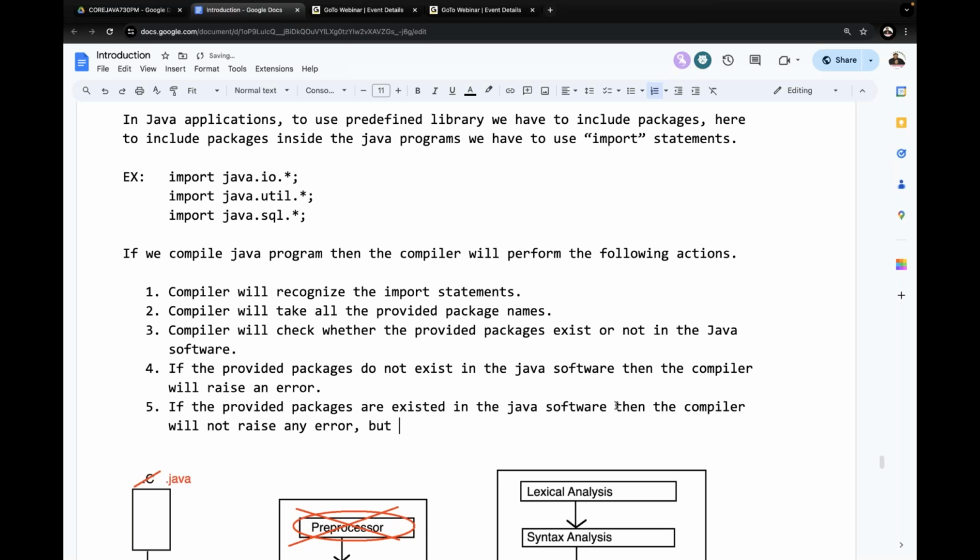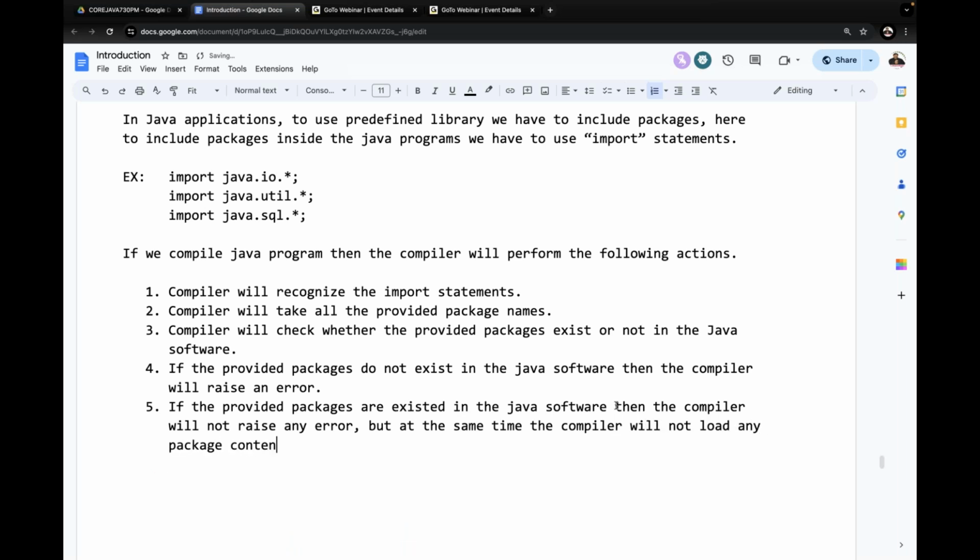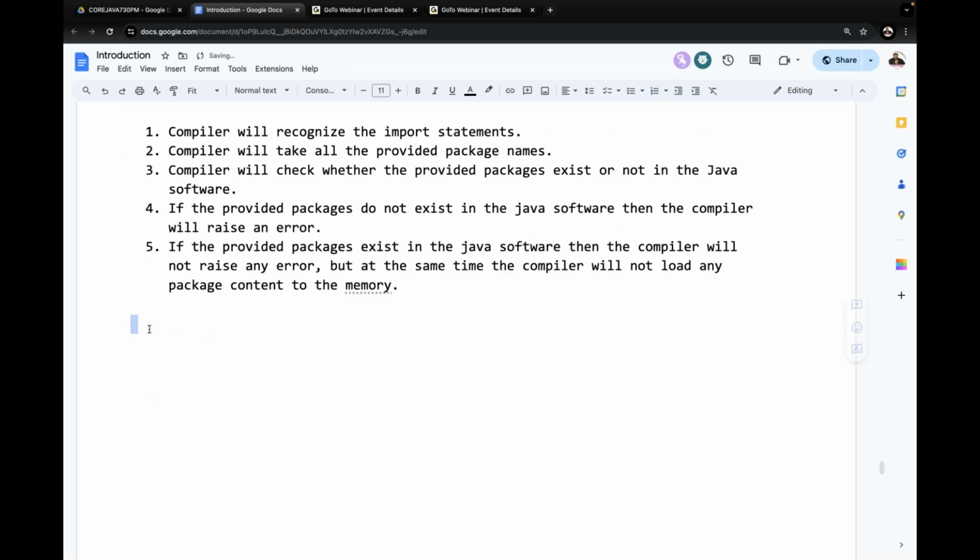But at the same time, the compiler will not load any package content to the memory. That's okay, fine. This is completed. After completion of this particular point here, the point is what there? Execution here now.